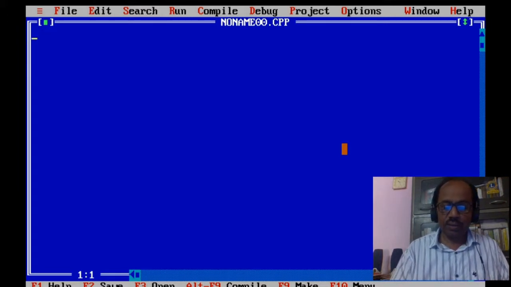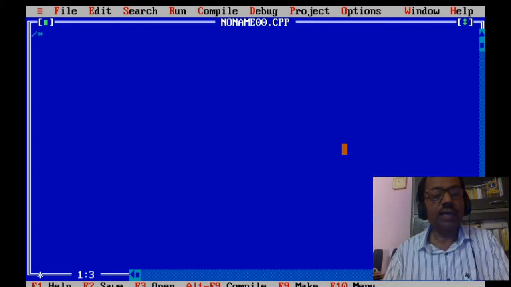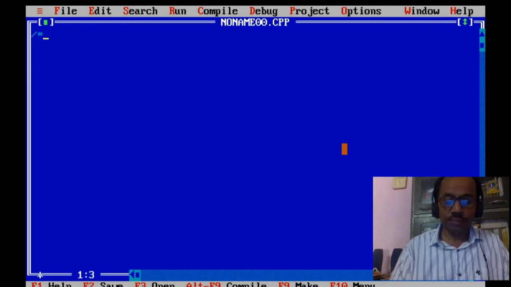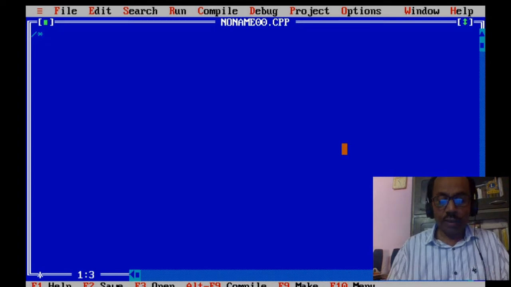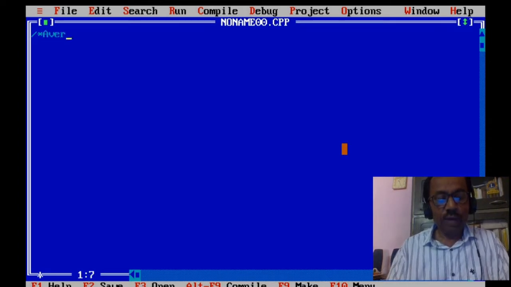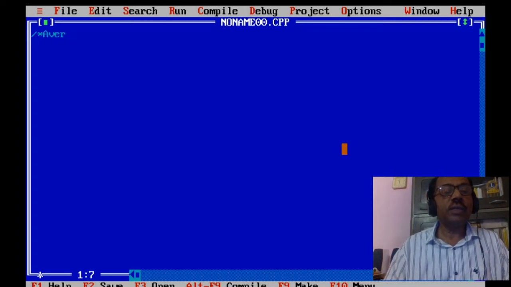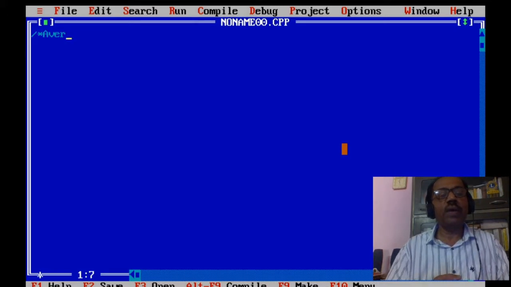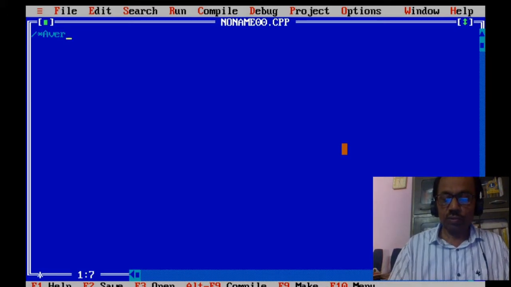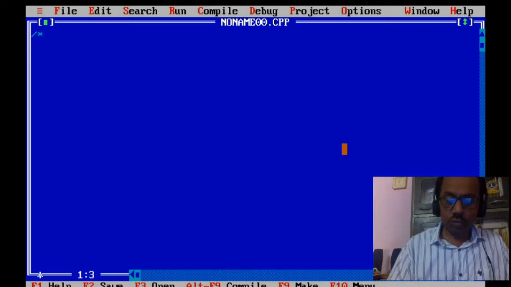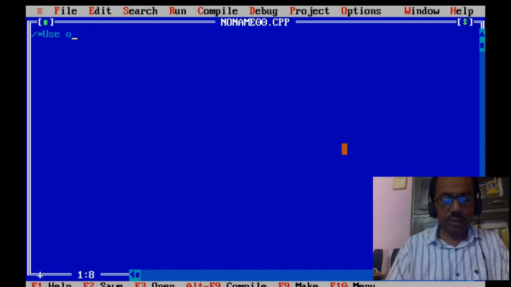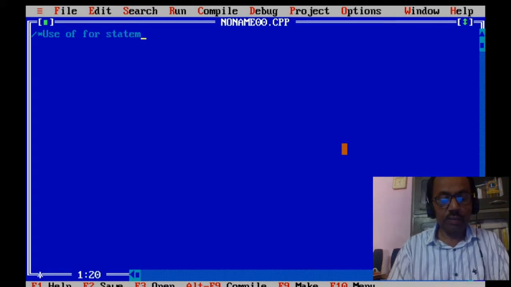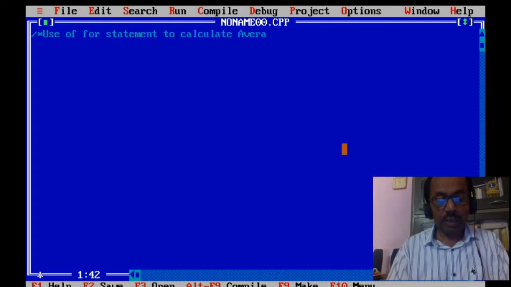Initially I am taking the for statement. I am giving you an example to calculate the average of values, in which it is known in advance how many values are to be averaged. So let us start with the use of the for statement to calculate average.